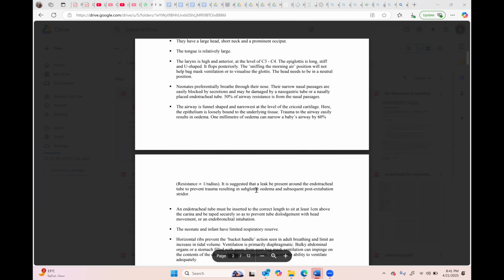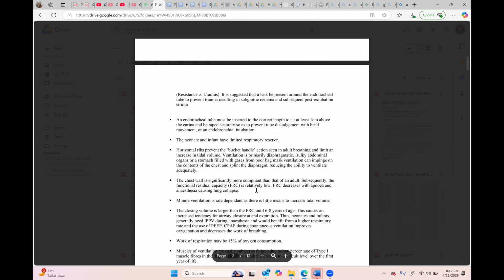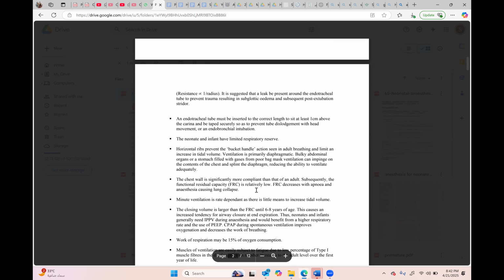With reference to the airway, we missed a few things. Because their tongue is big, it can block the airway. They are nasal breathers, so if nasal obstruction is there, there will be a problem. Then their airway is like a funnel, so maybe the tube will pass through the vocal cords, but it will stick at the cricoid cartilage. This is another important point. Large head, the rest of the things we have, and they can ask you how to calculate the tube size: age divided by 4 plus 4, and what number you have to fix.